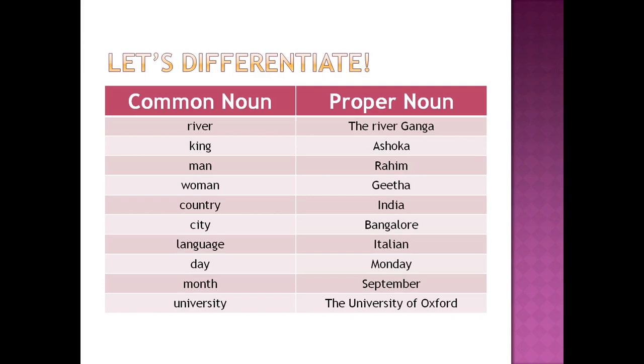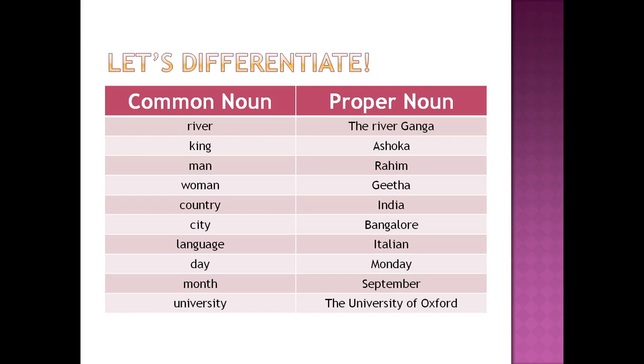Let us clearly understand the difference between common and proper nouns. Here you see some examples. River is a common noun. The river Ganga is a proper noun. You see the difference. Here, river is a general name and Ganga is a specific name. King is a common noun and Ashoka is a proper noun.